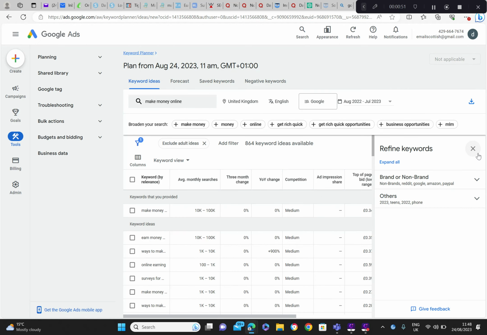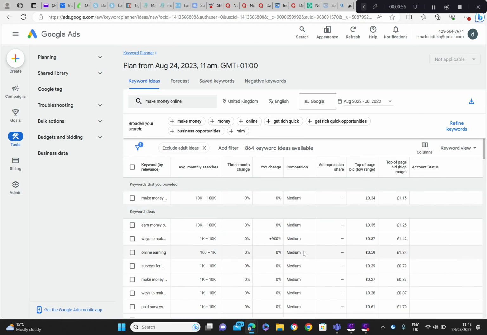We don't want to see, you know what all that is. So here it's quite good compared to other keyword tools. It comes up with the probability, is it medium, high, or low, which this one does. It's actually giving you the average monthly searches that you get. So with this, broaden your search, it's giving you sort of keywords that you could have.